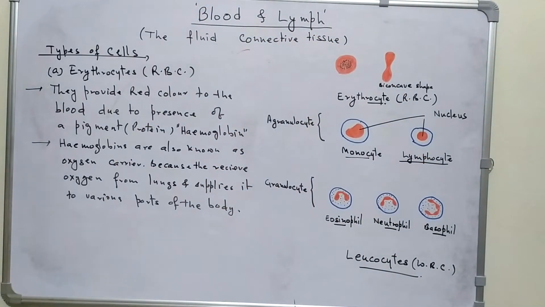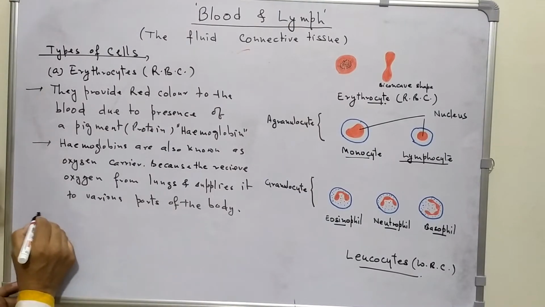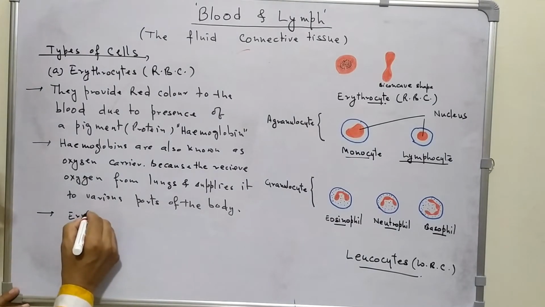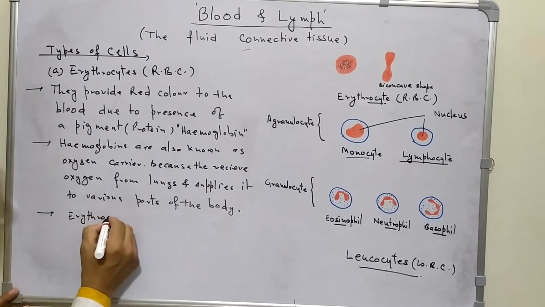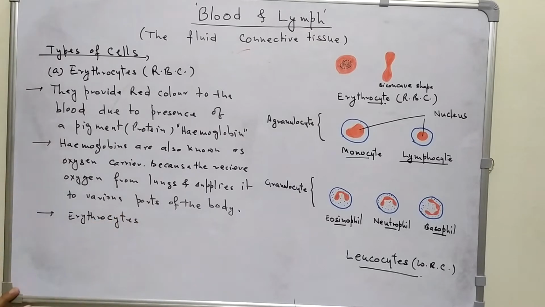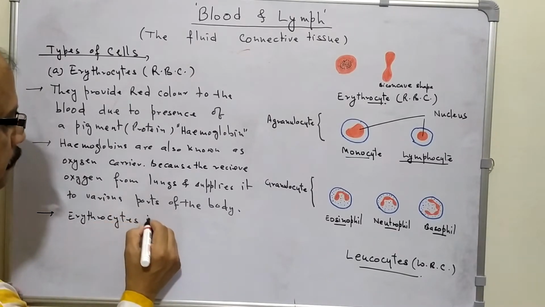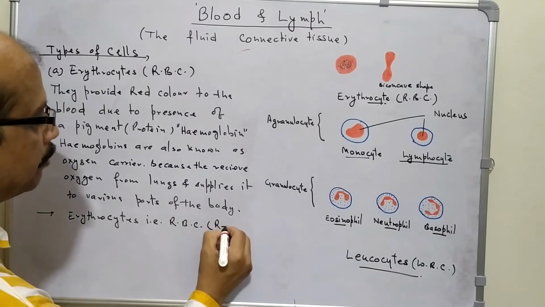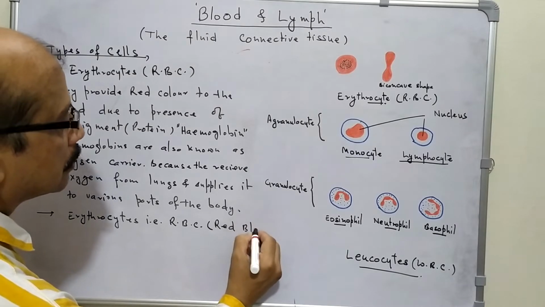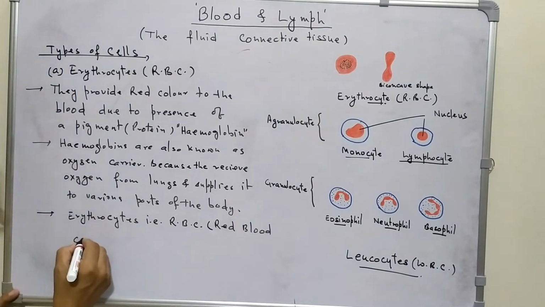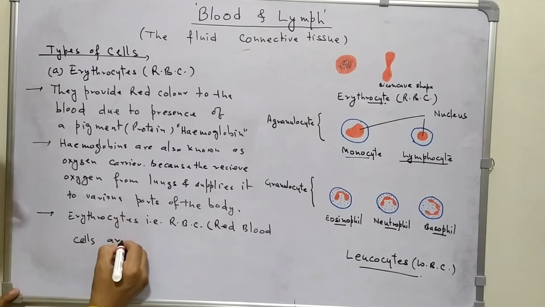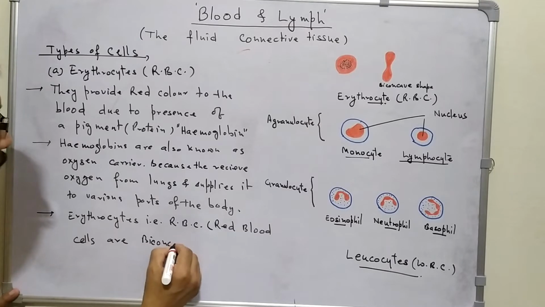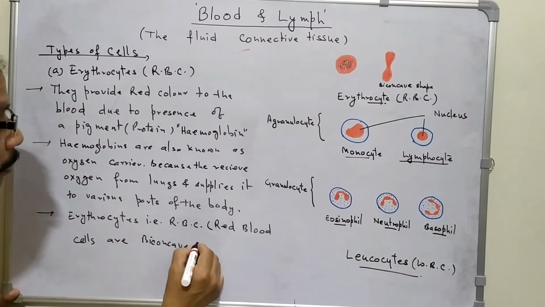Now the structure of RBC. Each erythrocyte, that is RBC, red blood cells are biconcave in shape.